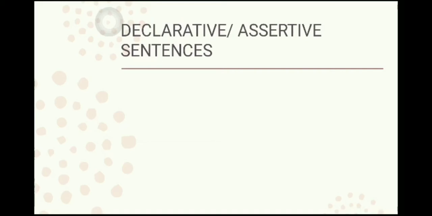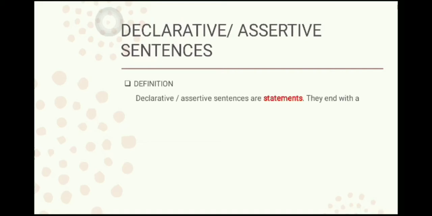Declarative or assertive sentences. Definition. Declarative or assertive sentences are statements. They end with a full stop. Now you must remember that all these different kinds of sentences have different punctuation marks. So, in declarative or assertive sentences, we always use a full stop. That is a must. And these are just plain statements.